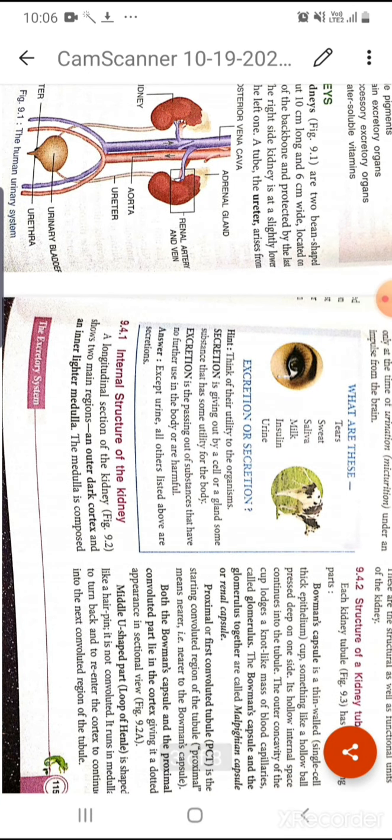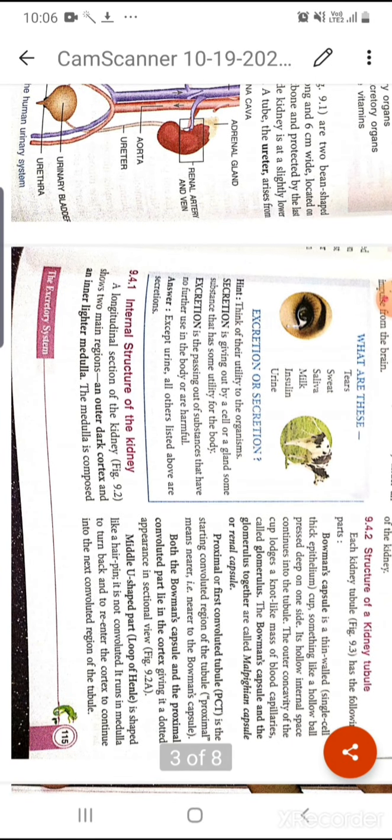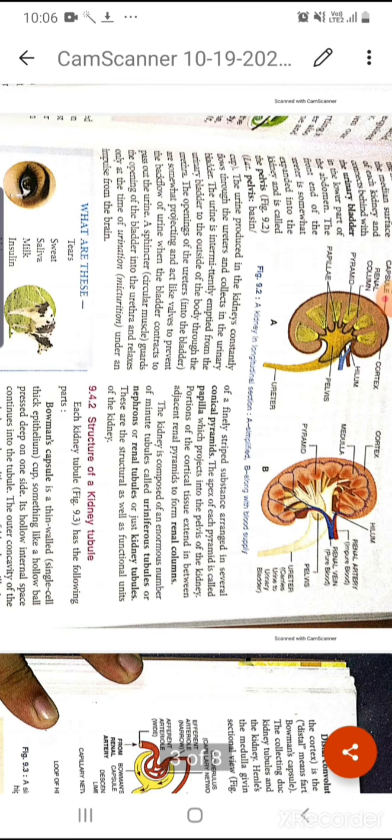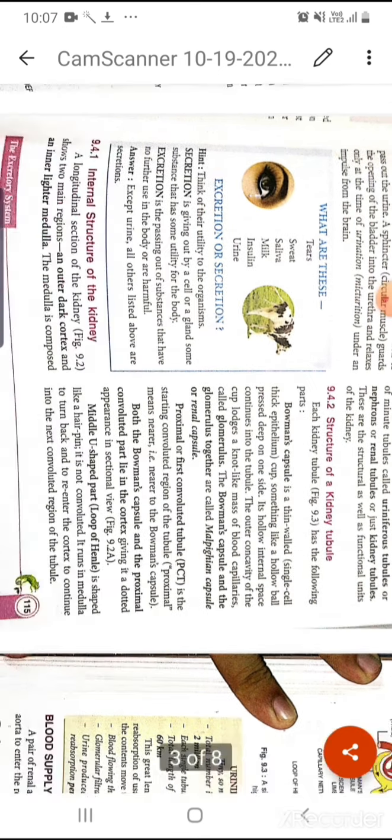Now is the internal structure of the kidney. Okay, this figure number 9.2. These are actually the internal structure of the kidney. So we can divide the kidney into two main parts, that is the outer dark part which is known as the cortex, and the inner lighter part which is known as the medulla. Okay, so here you can see the outer layer, that is the cortex, and the inner layer where these pyramid-shaped structures are there, all these arteries and veins are present. These are actually in the medullary portions.